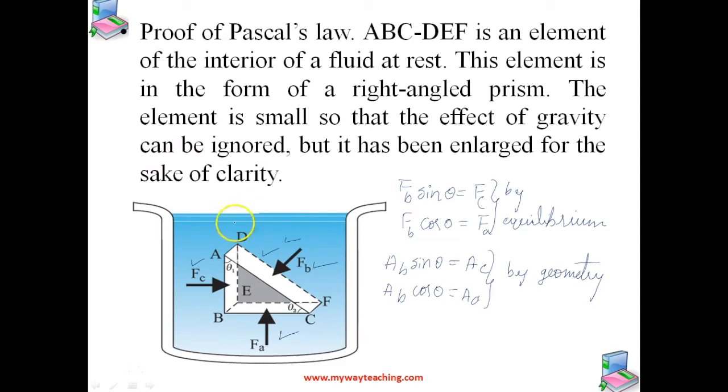So from these we can write Fb by Ab is equal to Fc by Ac is equal to Fa by Aa.